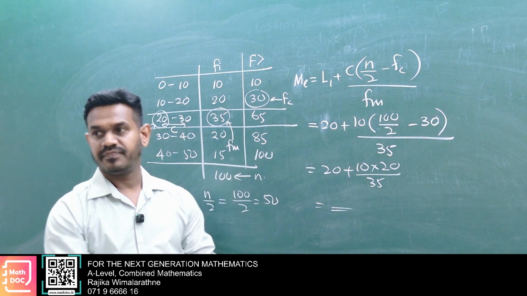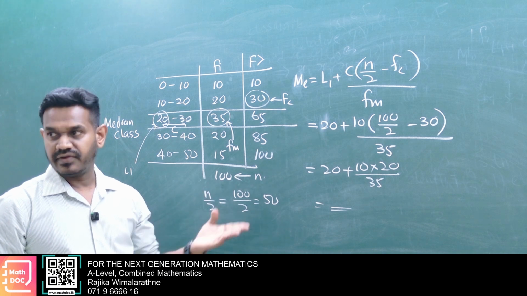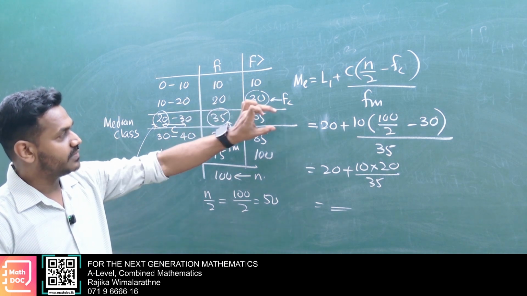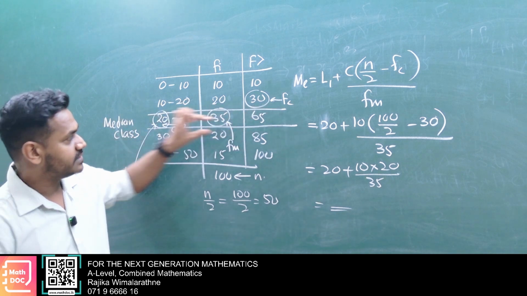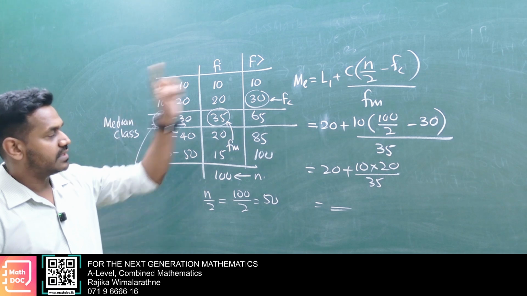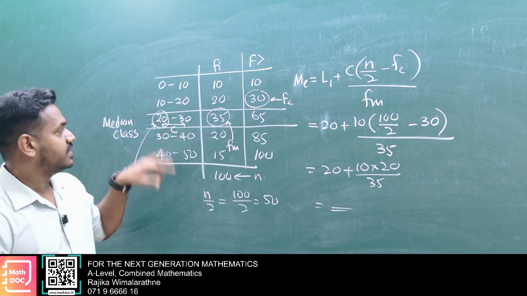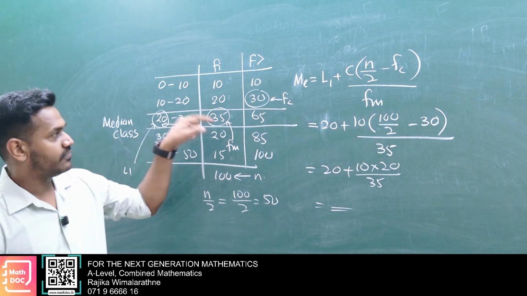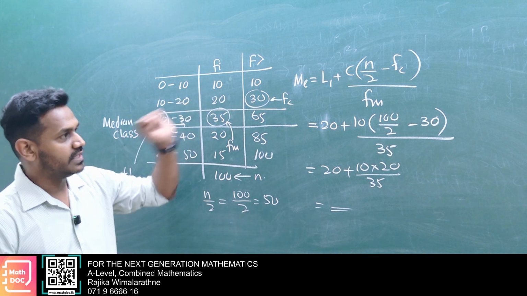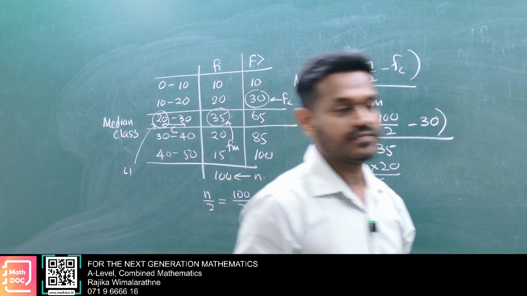Okay, do it. Here the total is 100, n divided by 2 means 50. Get F greater than, then find the 50th element within a class, and take that class as the median class. Then get that formula and substitute. L1 is the lower boundary of the median class, C the class width of the median class, FM the frequency of the median class, FC the frequency sum up to the median class. Substitute, get the value. Simple calculation.